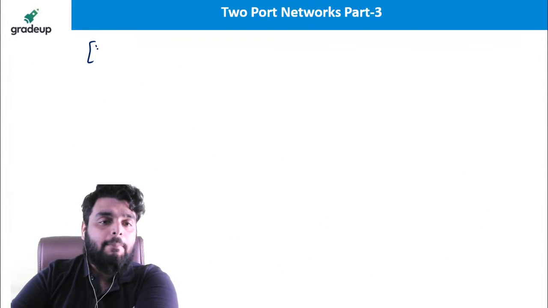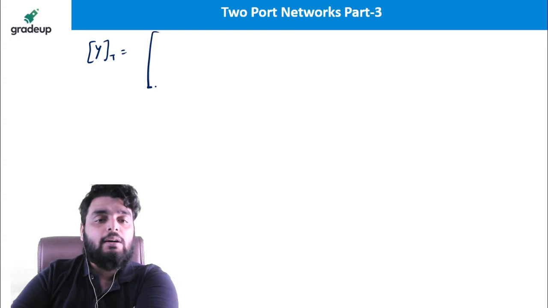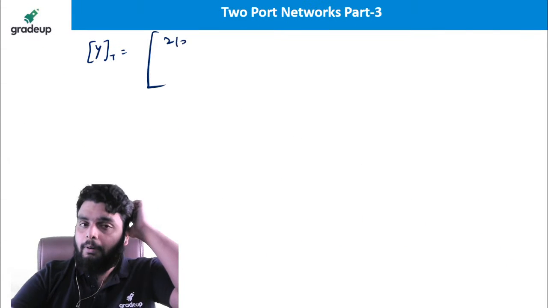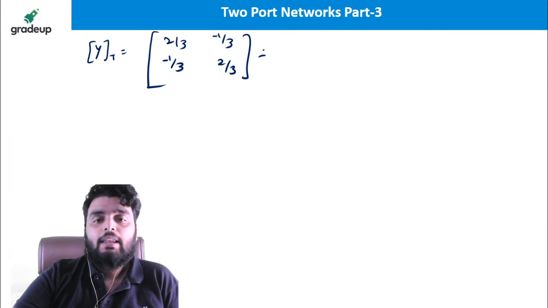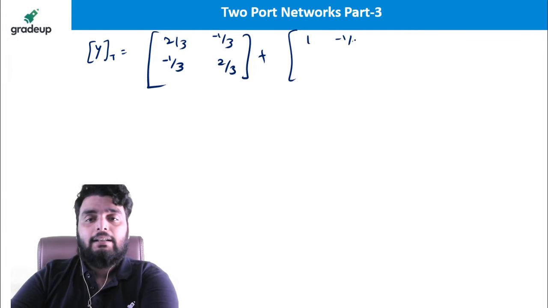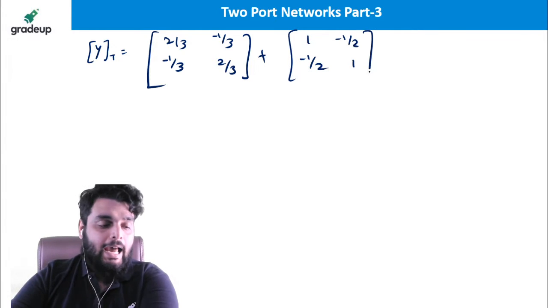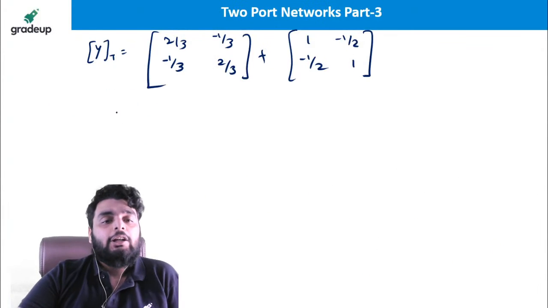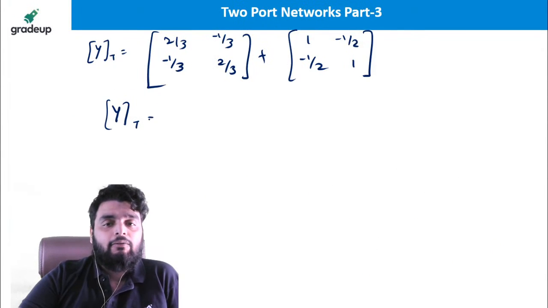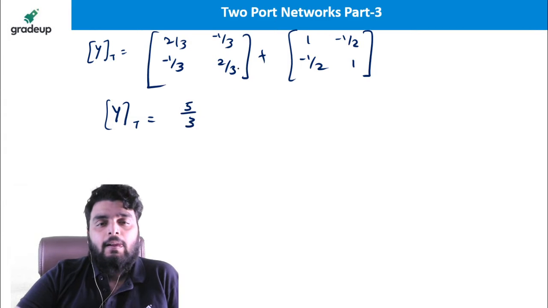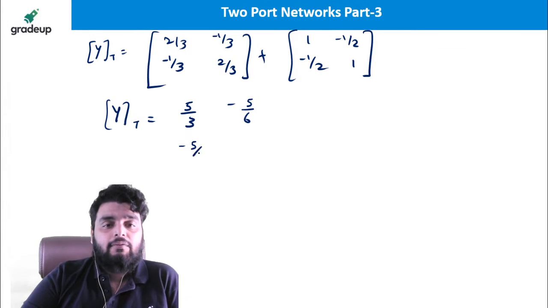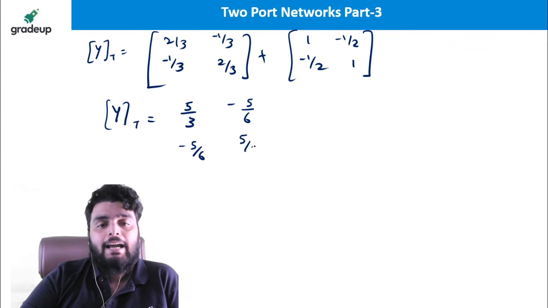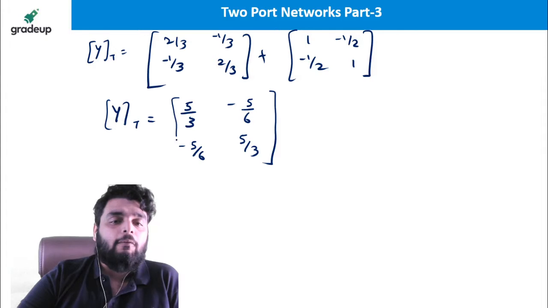Now, the total Y parameter is equal to the summation of these parameters. So 2 by 3, minus 1 by 3, minus 1 by 3, 2 by 3, plus 1, minus 1 by 2, minus 1 by 2, and 1. Let me check. Right. Now what will be the total Y parameter? It will be 5 by 3, and here it will be minus 5 by 6. Okay. Check the calculation, children. It will be minus 5 by 6 and it will be 5 by 3. This is the total Y parameter.